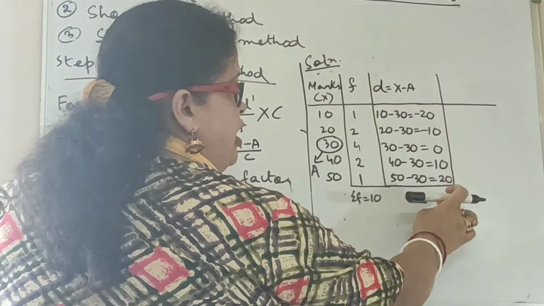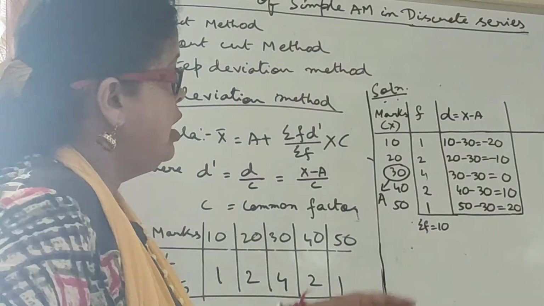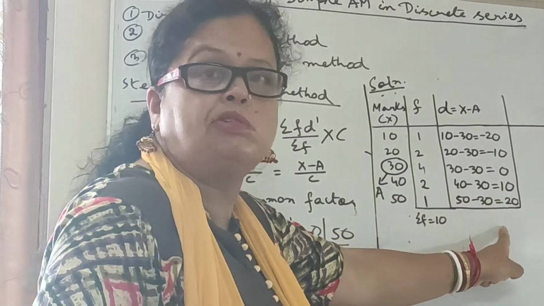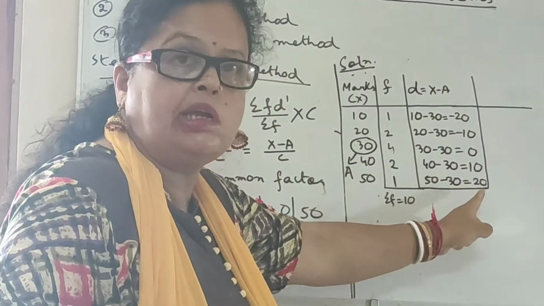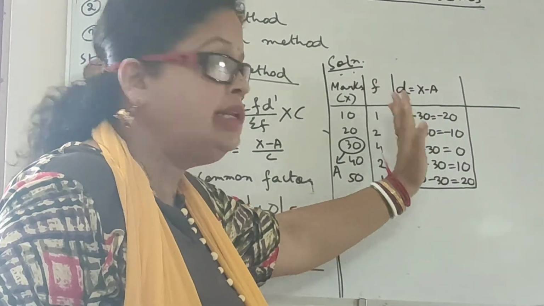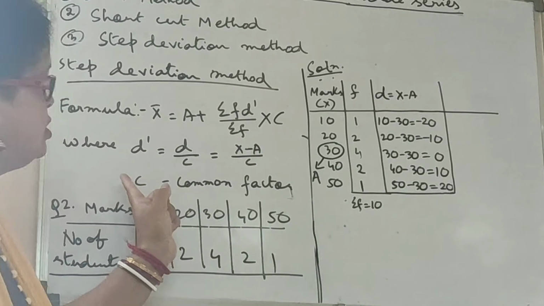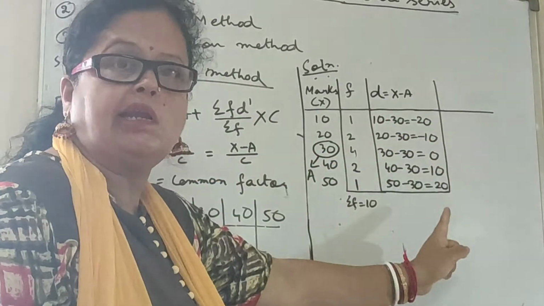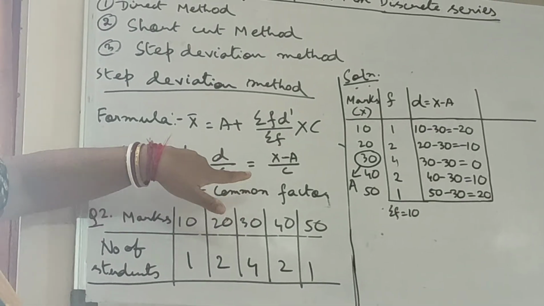Now what is the common factor over here? Common factor means it is the value with which each value of the series is divisible. So by which factor is every value divisible? We can divide by 10. So common factor c here is 10. So now we are going to find d dash.